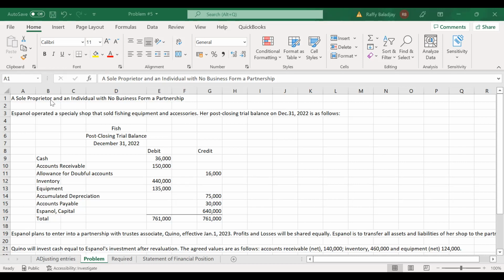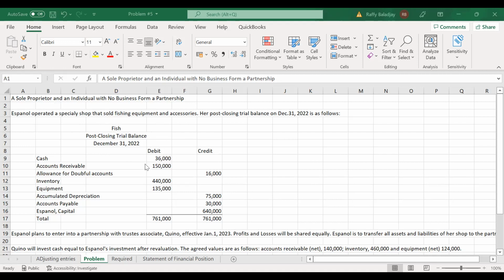Just simple as that. Now, for this example, a sole proprietor and an individual with no business will form a partnership. This is the background of the problem. Hispanol operated a specialty shop that sold fishing equipment, and their post-closing trial balance as of December 31, 2022 is as follows. The name of the business is Fish, and the cash is 36,000.